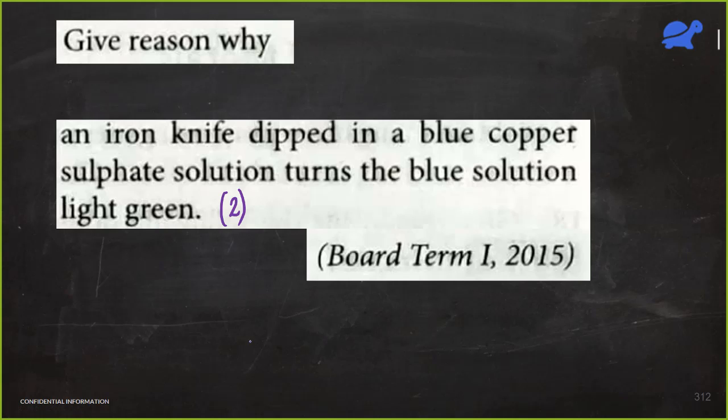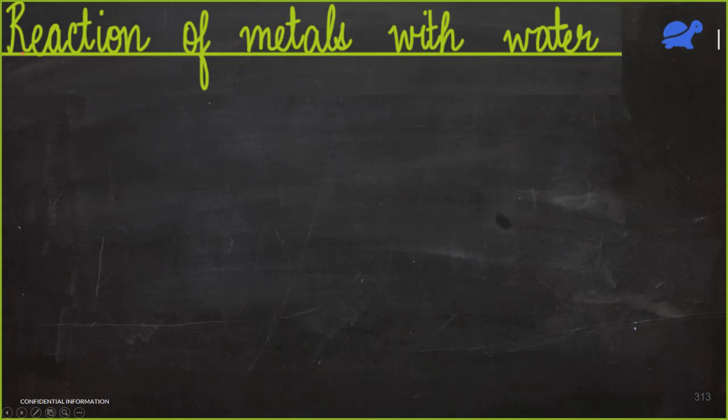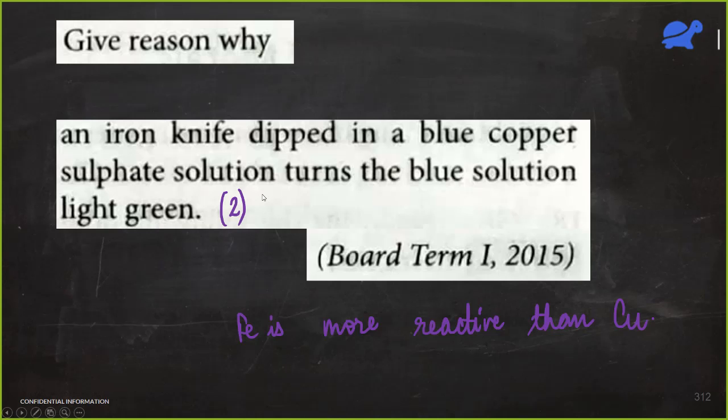The reason is that iron is more reactive than copper. Same question. So there is a high chance that it will again be asked in 2021, both for CBSE and ICSE people.